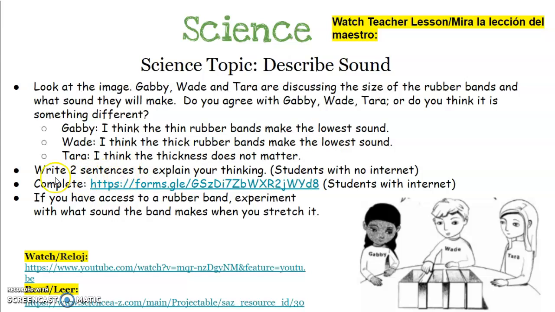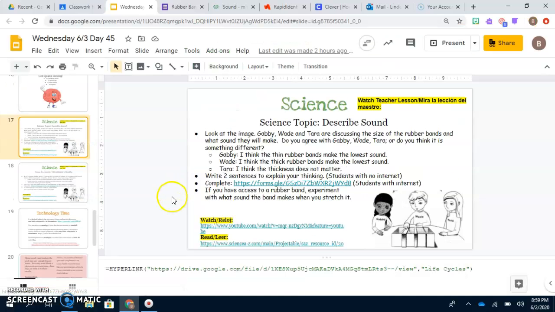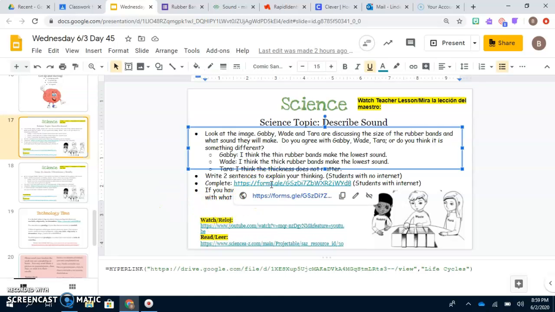So if you do not have the internet, you're going to just write 2 sentences on a piece of paper explaining your thinking. So you're going to put whoever you agree with, Gabby, Wade, or Tara, and then write why you agree with them. If you have the internet, you are going to go to this Google form.